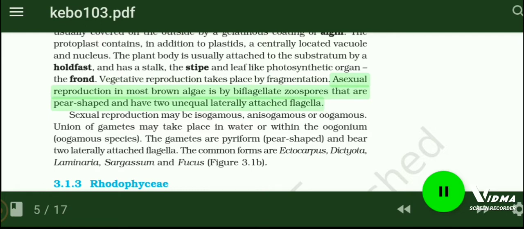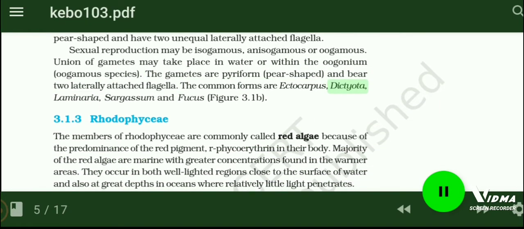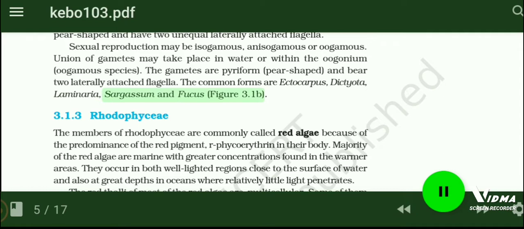Asexual reproduction in most brown algae is by biflagellate zoospores that are pear-shaped and have two unequal laterally attached flagella. Sexual reproduction may be isogamous, anisogamous or oogamous. Union of gametes may take place in water or within the oogonium in oogamous species. The gametes are piriform, pear-shaped and bear two laterally attached flagella. The common forms are Ectocarpus, Dictyota, Laminaria, Sargassum and Fucus, figure 3.1b.